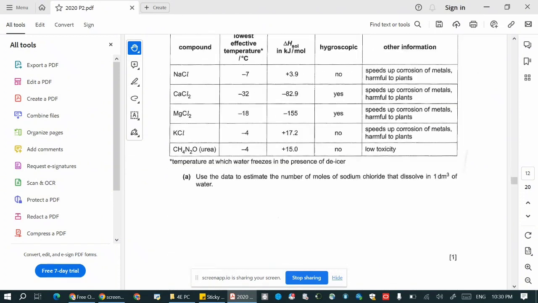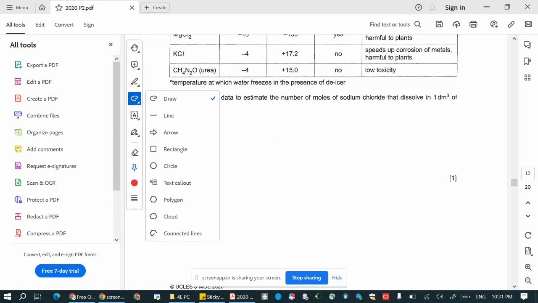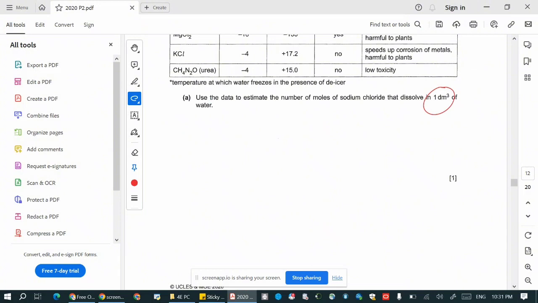So back to the question, use the data to estimate the number of mole. First, 30 grams of sodium chloride can be dissolved in 100 cm cube of water at room temperature. So what would be the mass of sodium chloride that can dissolve in 1 dm cube? 1 dm cube is 1000 cm cube.